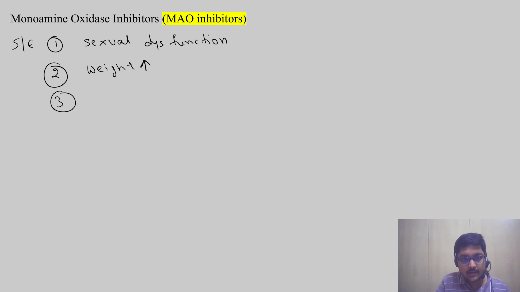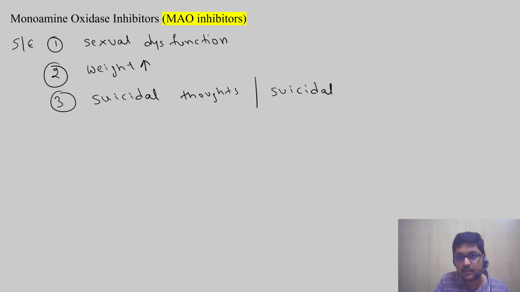The third side effect: as per statistics, we observed that in patients who use these monoamine oxidase inhibitor drugs, suicidal thoughts and suicidal behavior patterns are increasing.